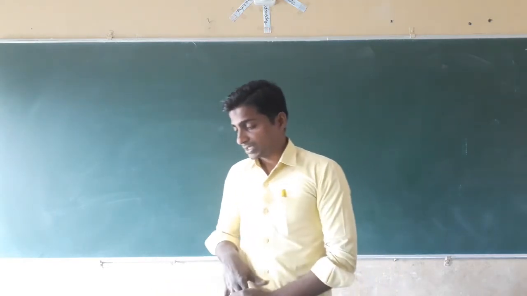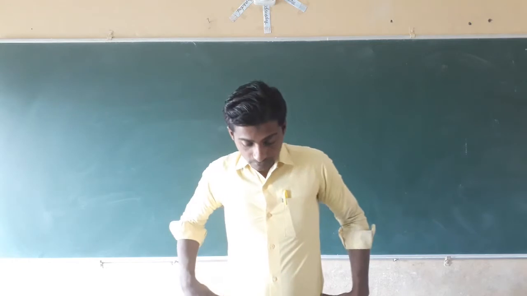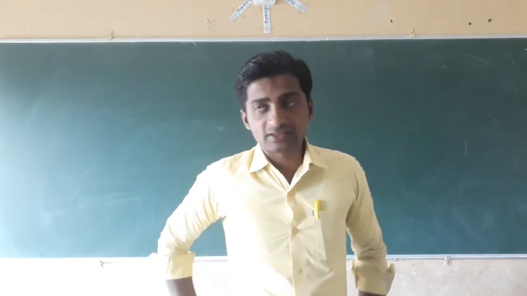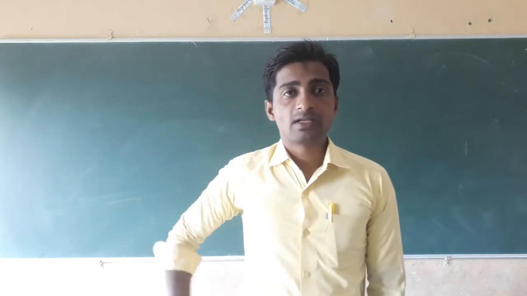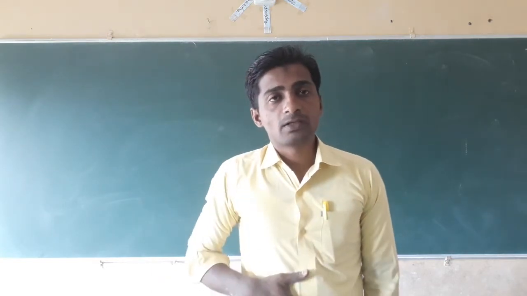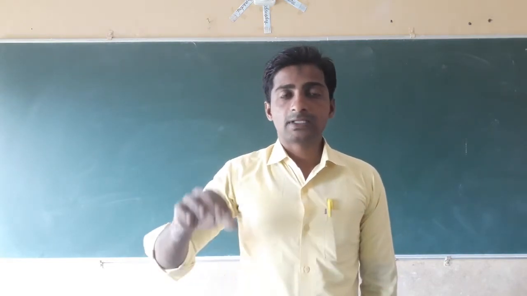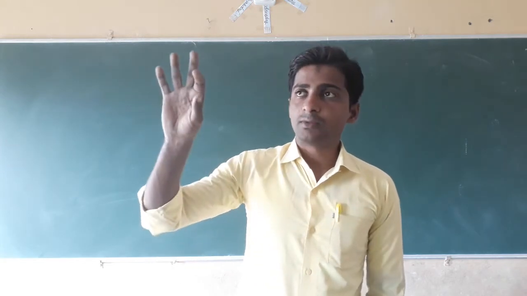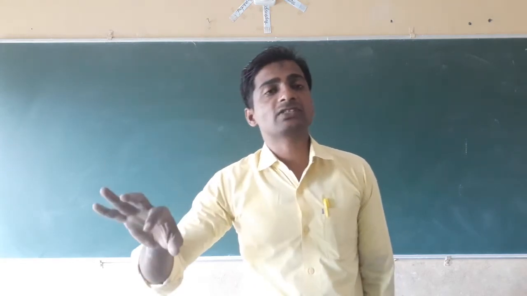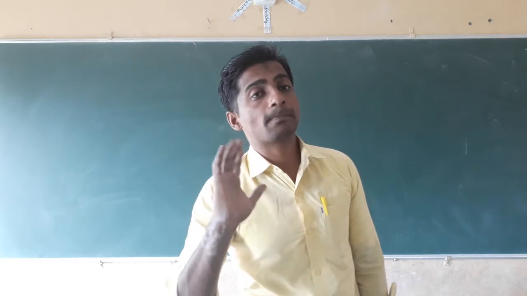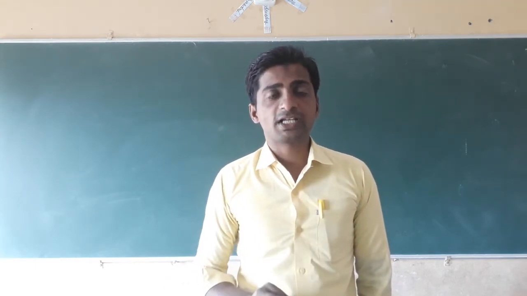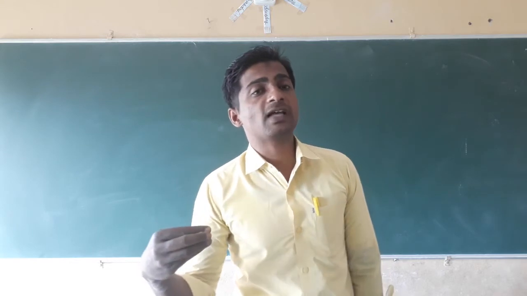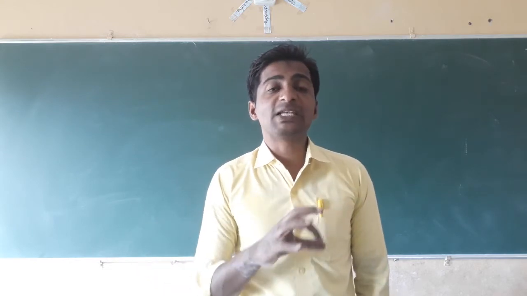The next is transparent material. Transparent materials are those which allow light to pass through them completely.